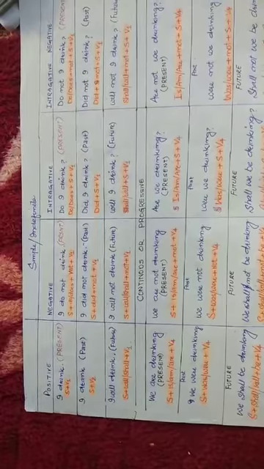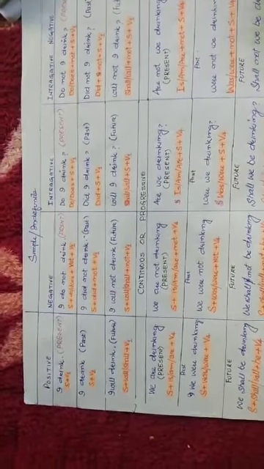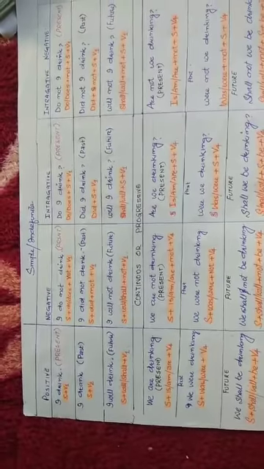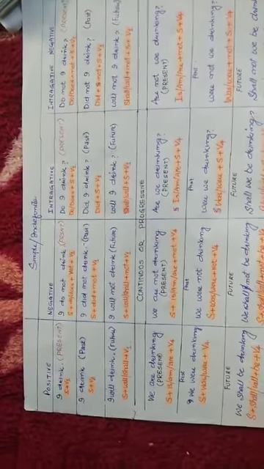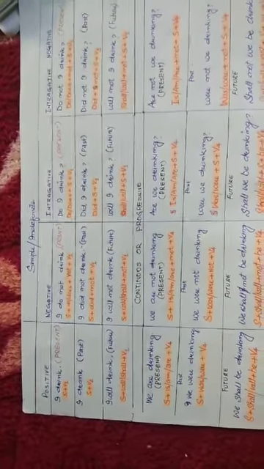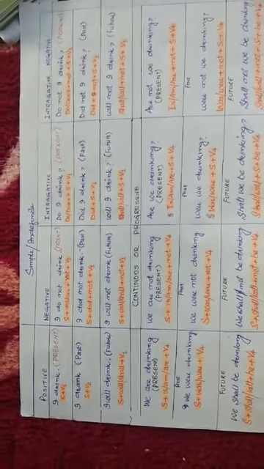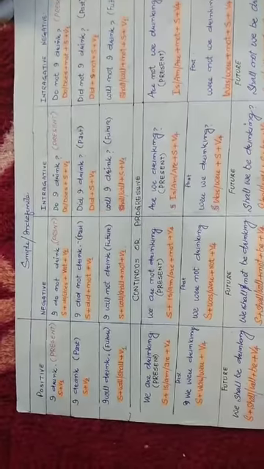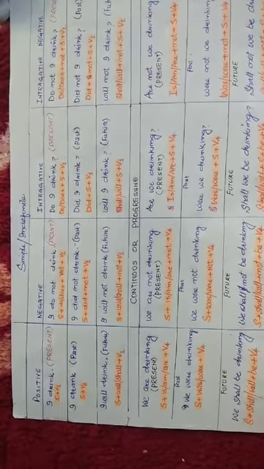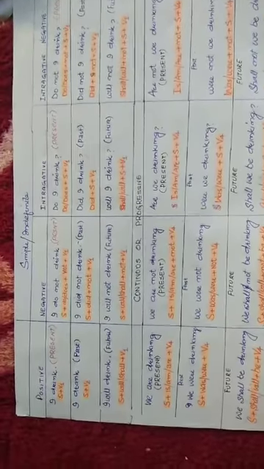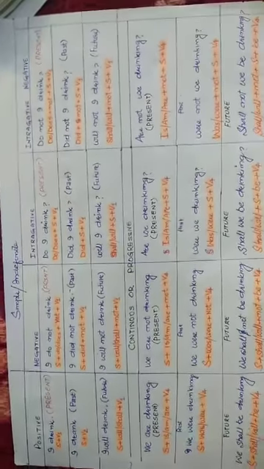If instead of I drink it is he drinks, then we write he does not drink. Does he drink? Does not he drink? Then past: I drank. I did not drink. Did I drink? Did not I drink? Then future: I will drink. I will not drink. Will I drink? Will not I drink?